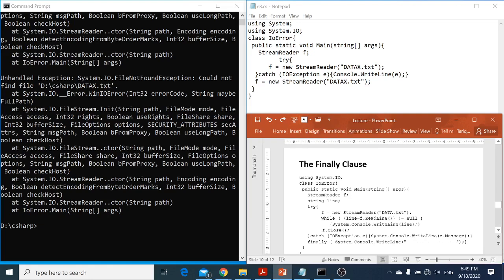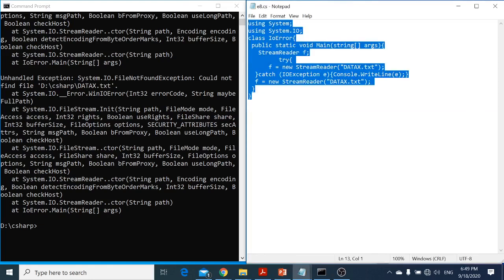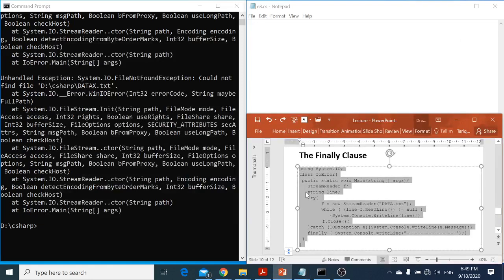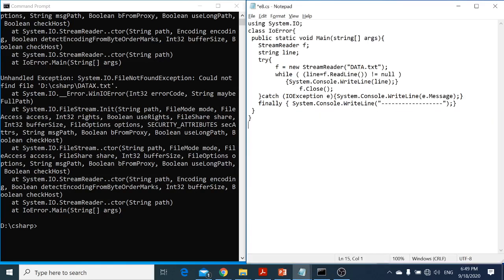So we are having another program. Let me go ahead and copy and paste this program that has the finally. Now in this one, again, System.IO clause, because I'm using the stream reader, I got a string line. Now I want to read line by line data from this file. So for this f, I'm saying StreamReader, new StreamReader, data file, data.txt.